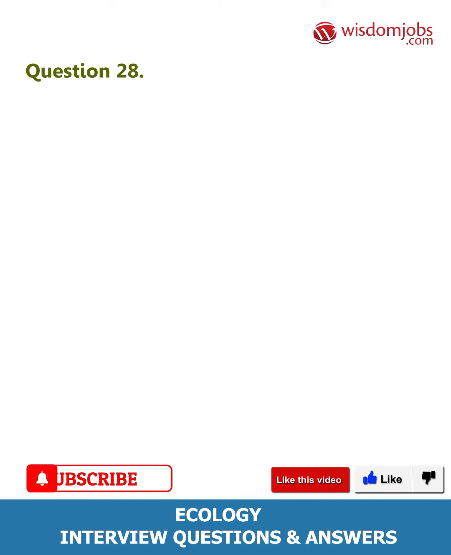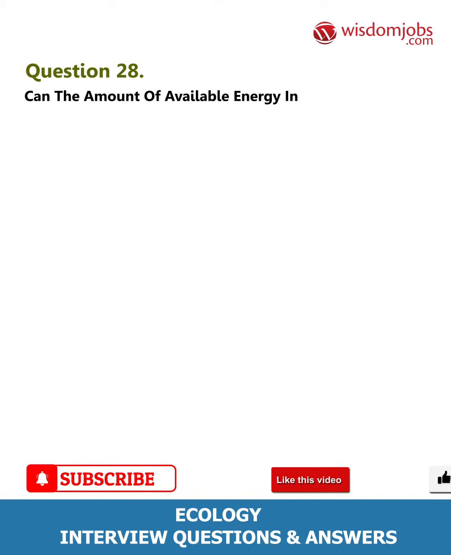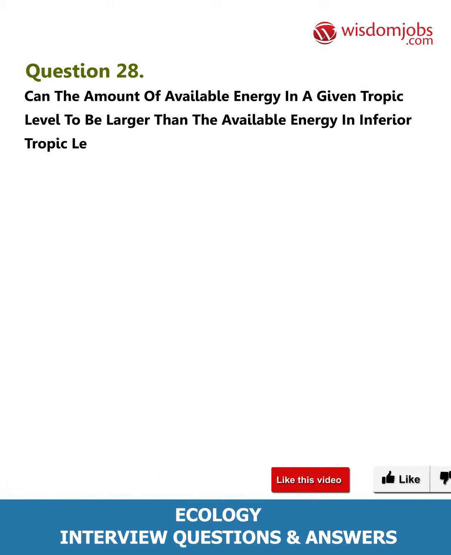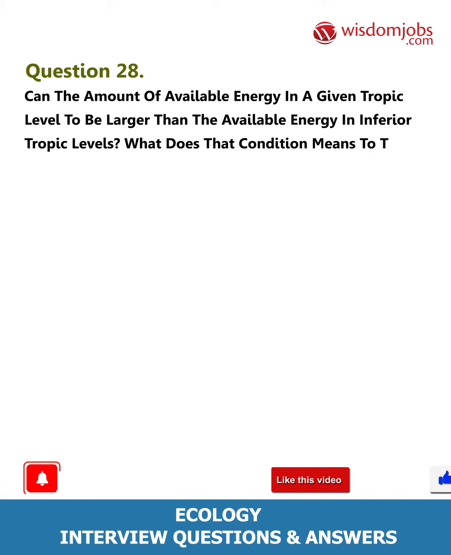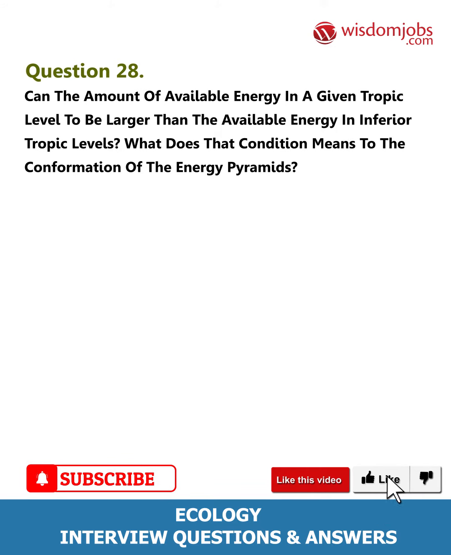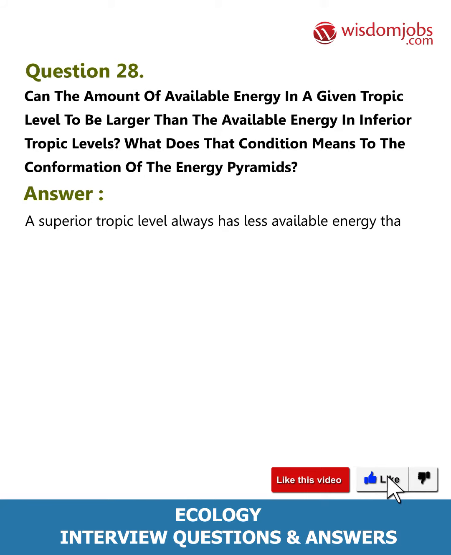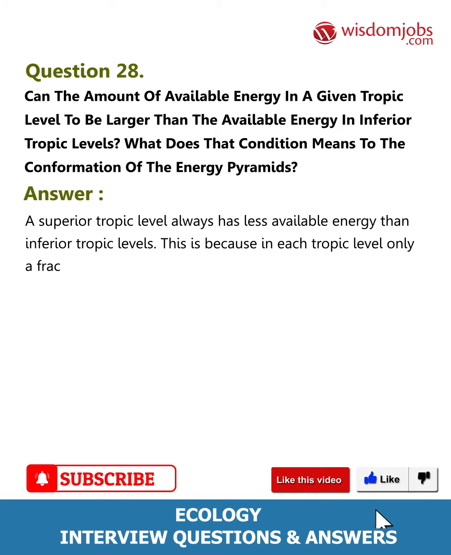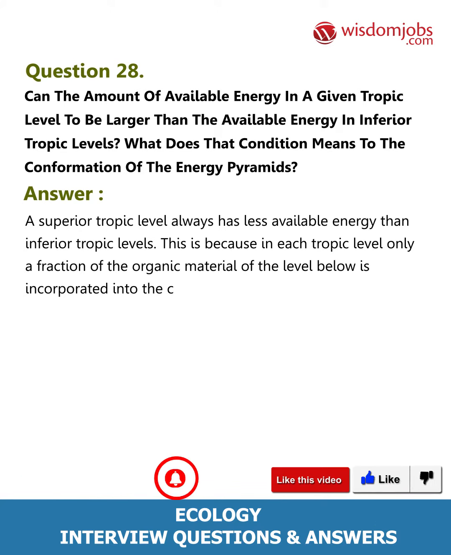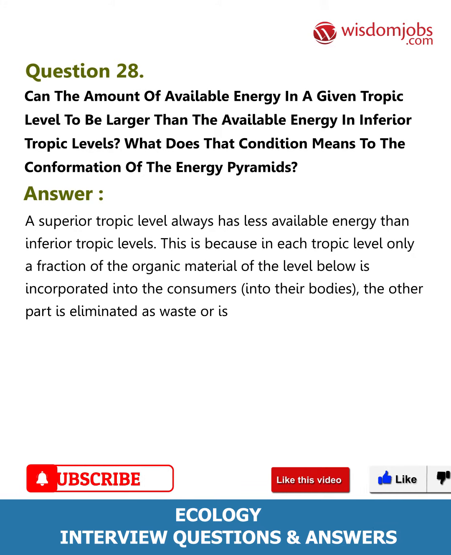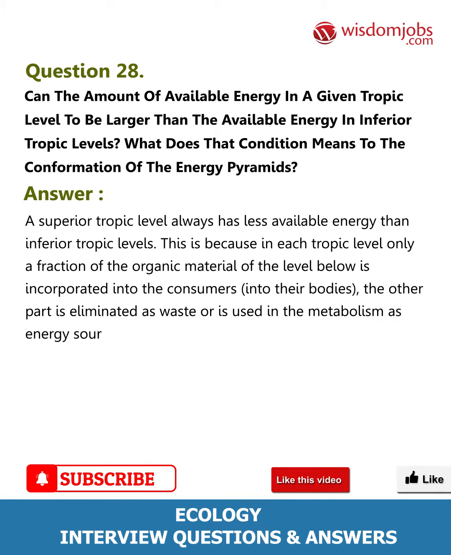Question 28. Can the amount of available energy in a given tropic level be larger than the available energy in inferior tropic levels? What does that condition mean to the conformation of the energy pyramids? Answer. A superior tropic level always has less available energy than inferior tropic levels. This is because in each tropic level only a fraction of the organic material of the level below is incorporated into the consumers, into their bodies. The other part is eliminated as waste or is used in the metabolism as energy source.